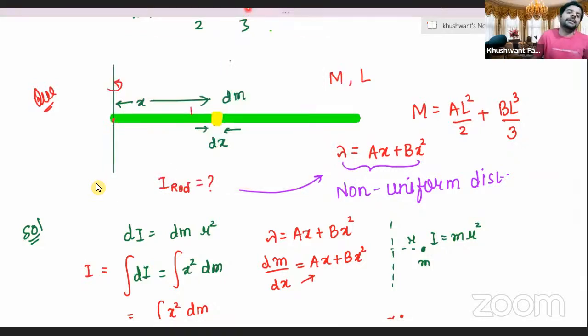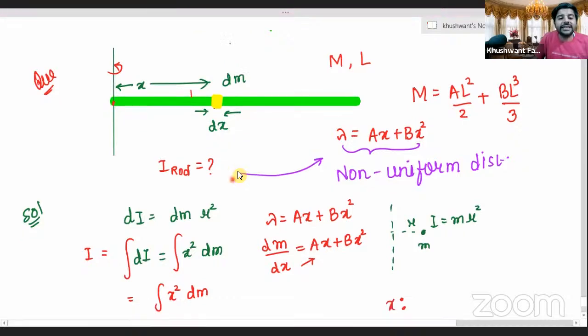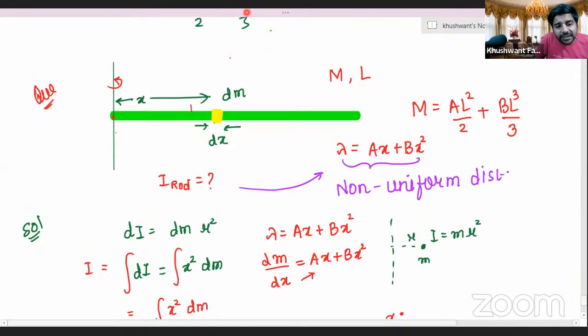Suppose this part is the one that we are talking about. Can we tell from the question what the range for x is? It starts at the origin, 0,0. Can you calculate the coordinates of the end point of the rod?